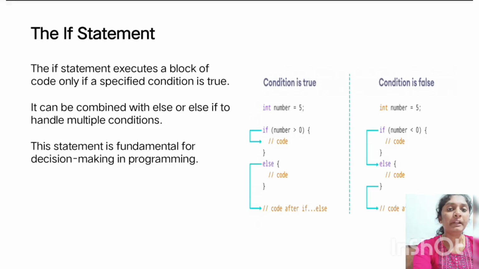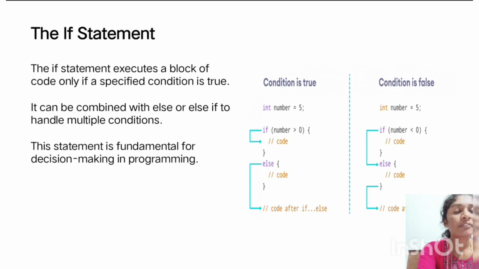The if statement. It executes a block of code only if a specified condition is true. It can be combined with else or else if to handle multiple conditions. This statement is fundamental for decision making in a program. It uses a condition to decide which code blocks to execute. Curly braces enclose the block.